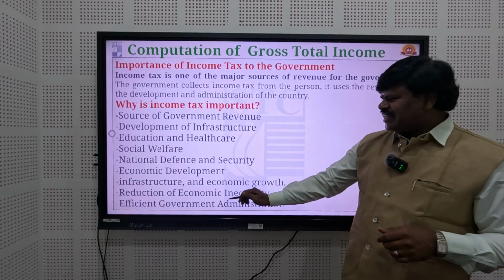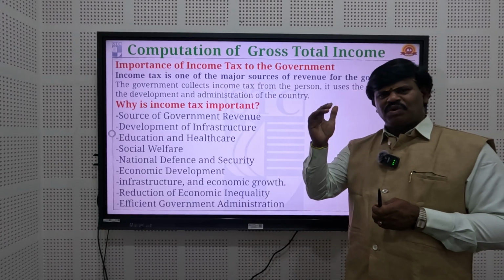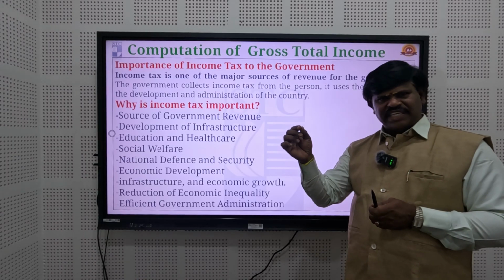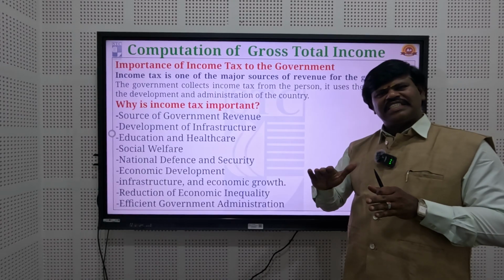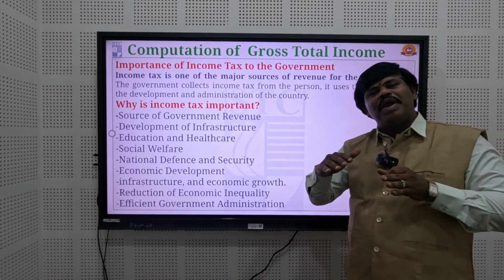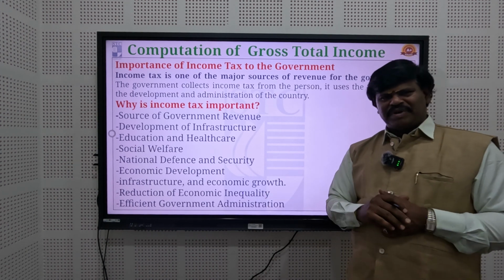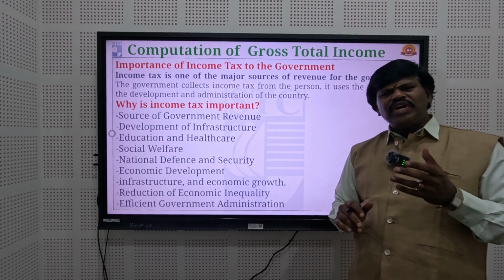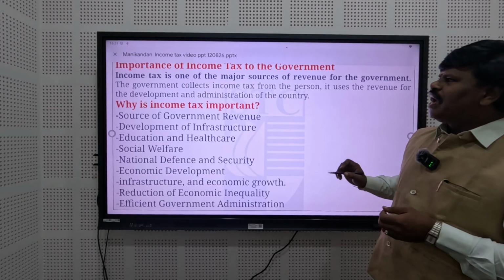Next is reduction of economic inequalities, that means rich and poor, which is the major inequality. Through income tax payment, rich and poor inequalities may be reduced. Next is efficient government administration. To maintain good administration, the government needs more funds.